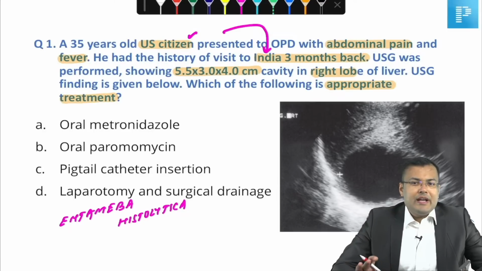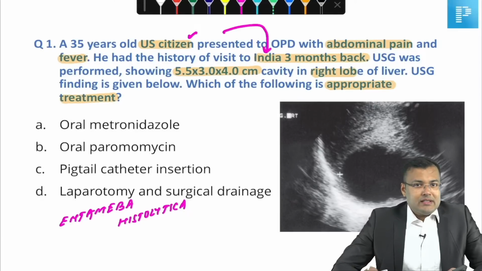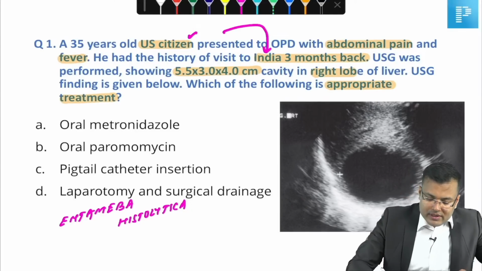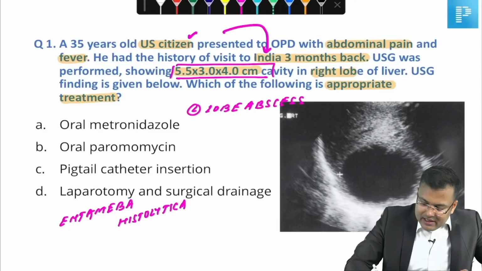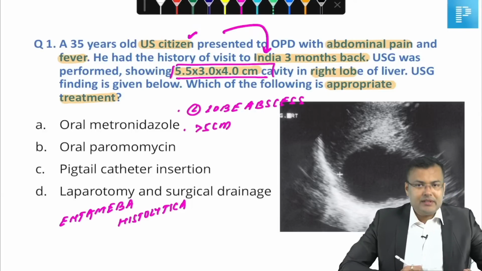We give high dose oral metronidazole. But what is the problem? In some of the patients there is high risk of rupture, that is known as high risk abscess. So what is the definition of high risk abscess? High risk abscess means whenever the patient is having a left lobe abscess, or the size of the abscess is more than 5 centimeter.